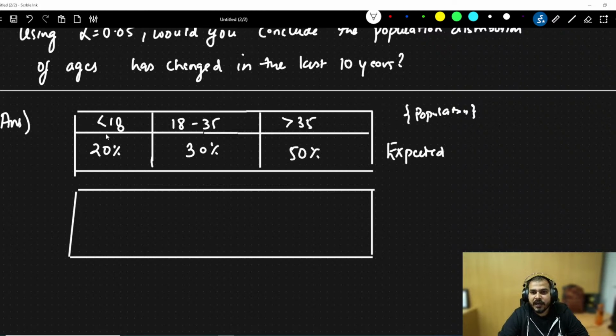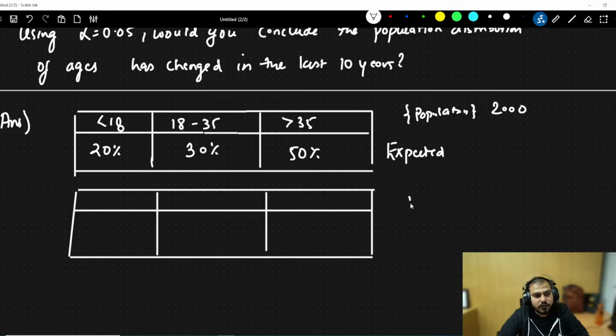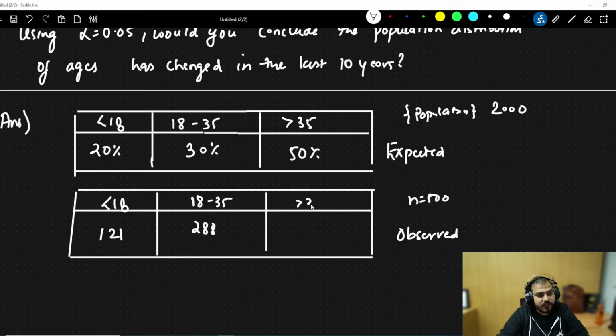Now this is what your entire distribution is expected to be, because in the 2000 US Census they found this data. Now, after 10 years, when they took a sample of n equal to 500, this is the observed one. Okay. So the observed: less than 18 was 121, 18 to 35 was 288, and greater than 35 was 91, right? So these two pieces of information you definitely have. The reason why I'm writing these two, we will be able to understand it.